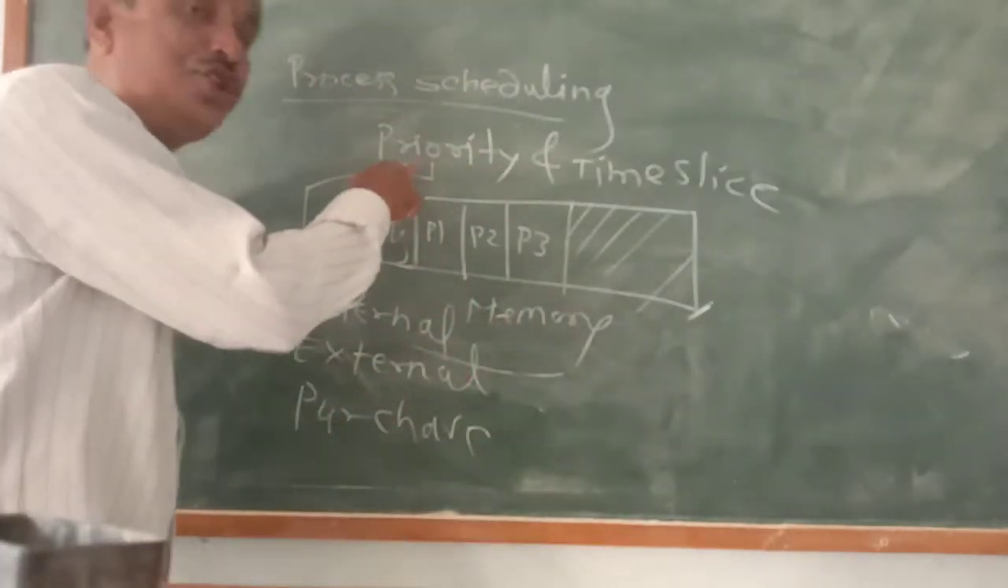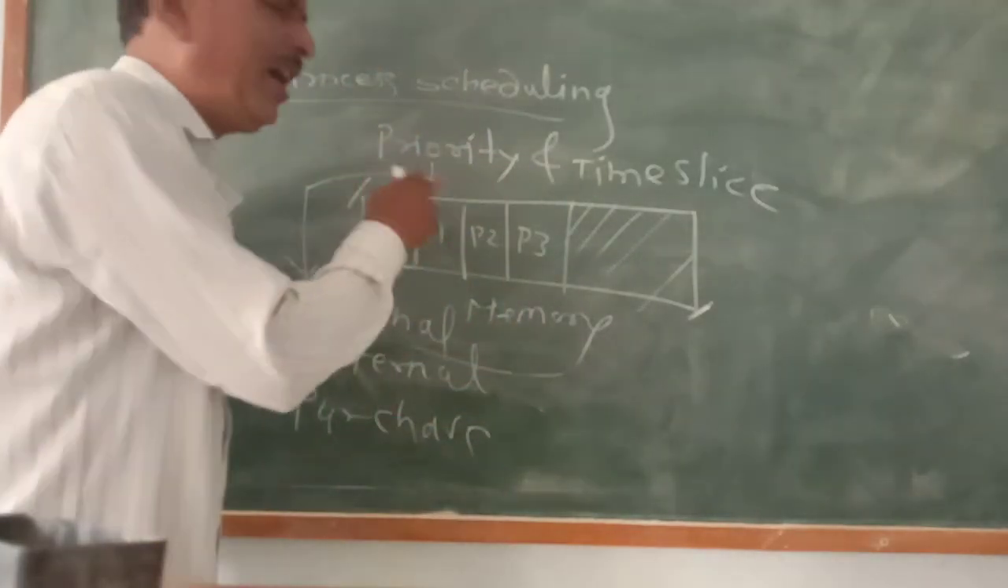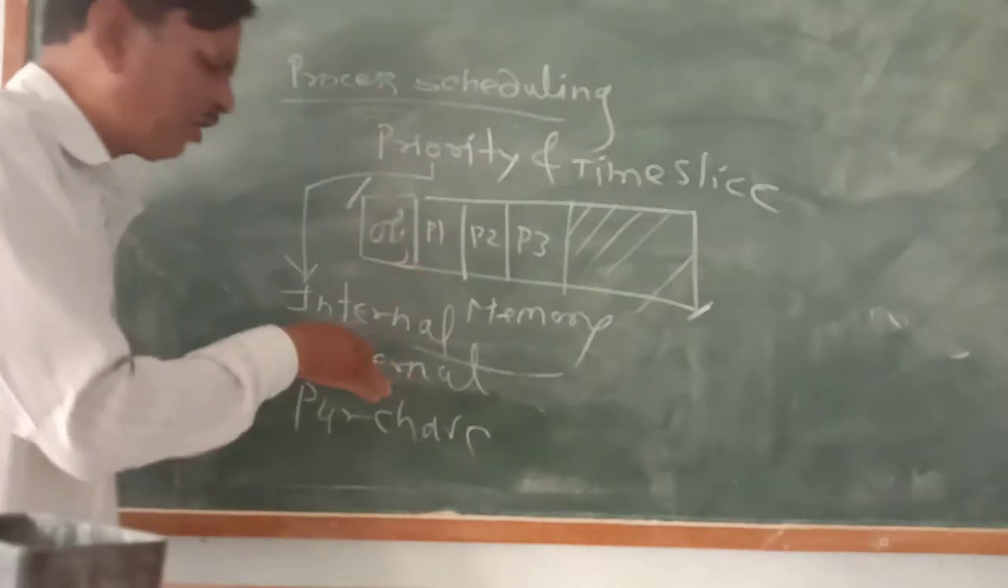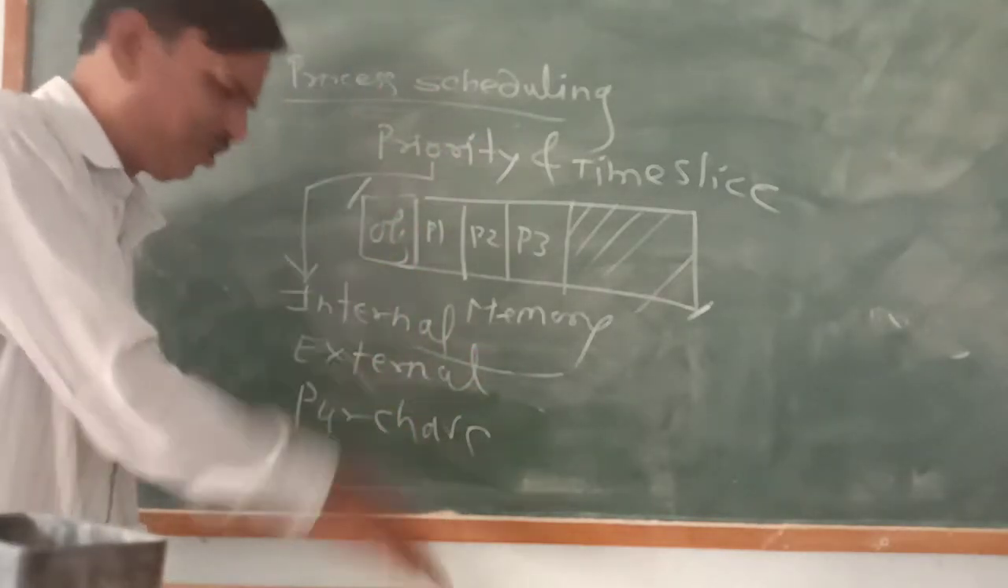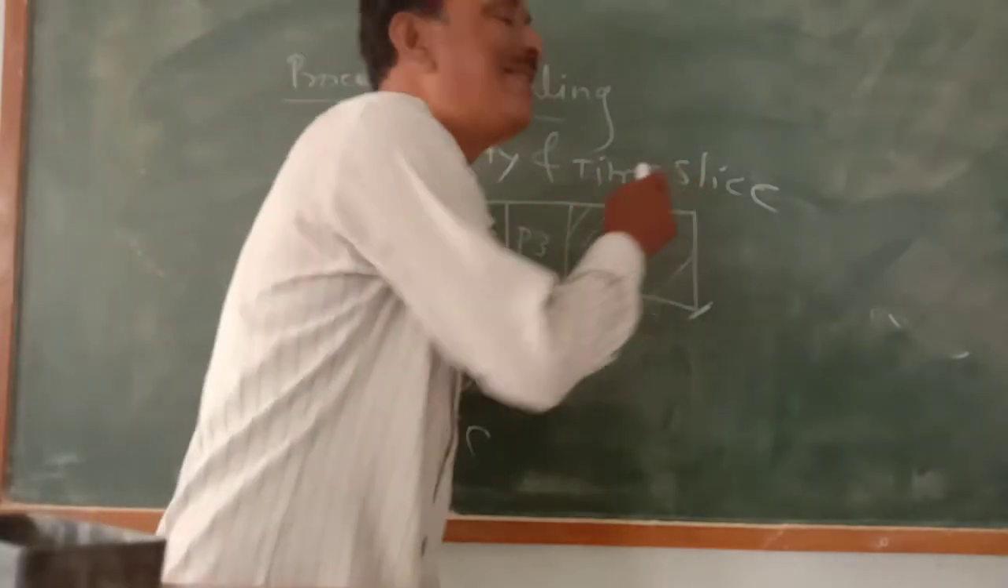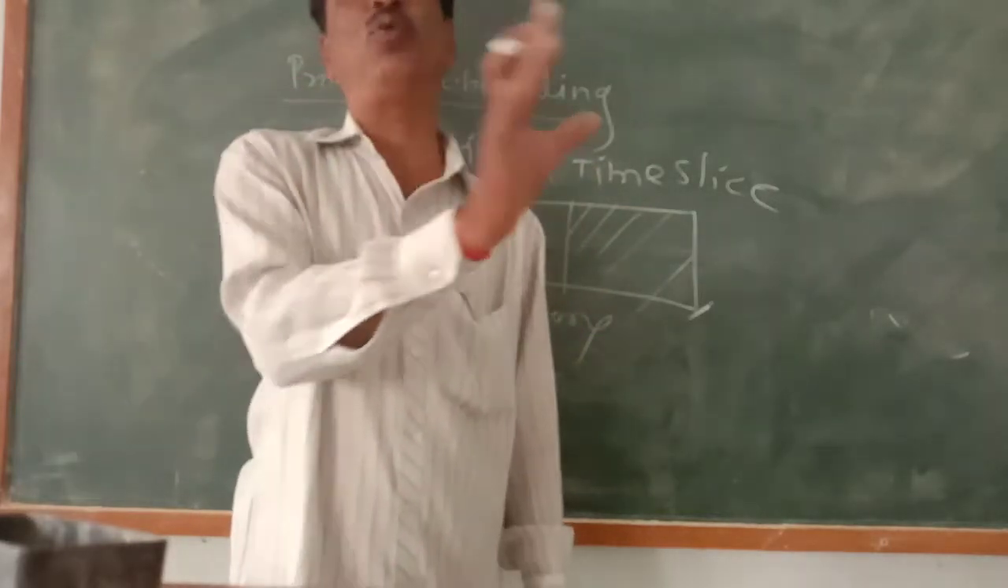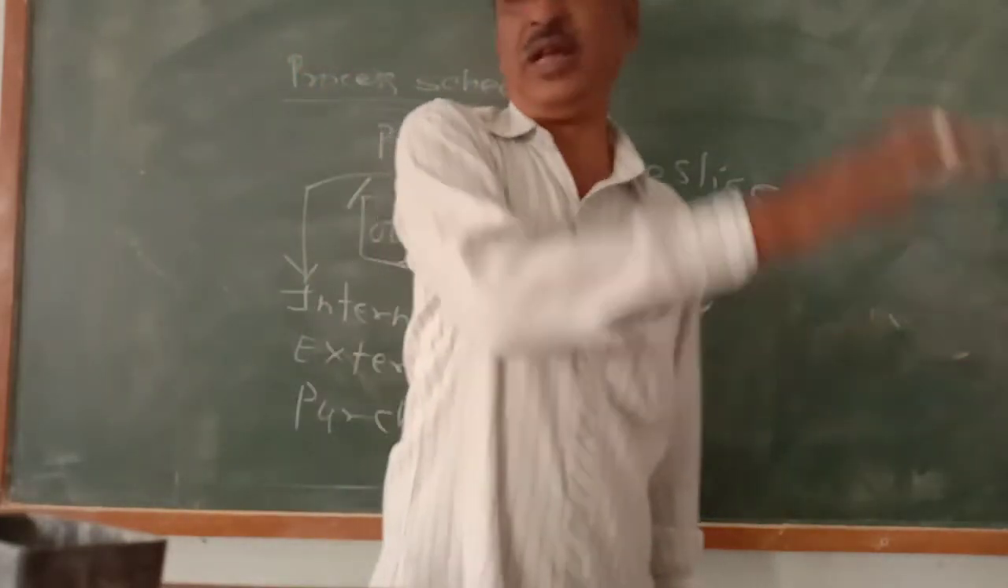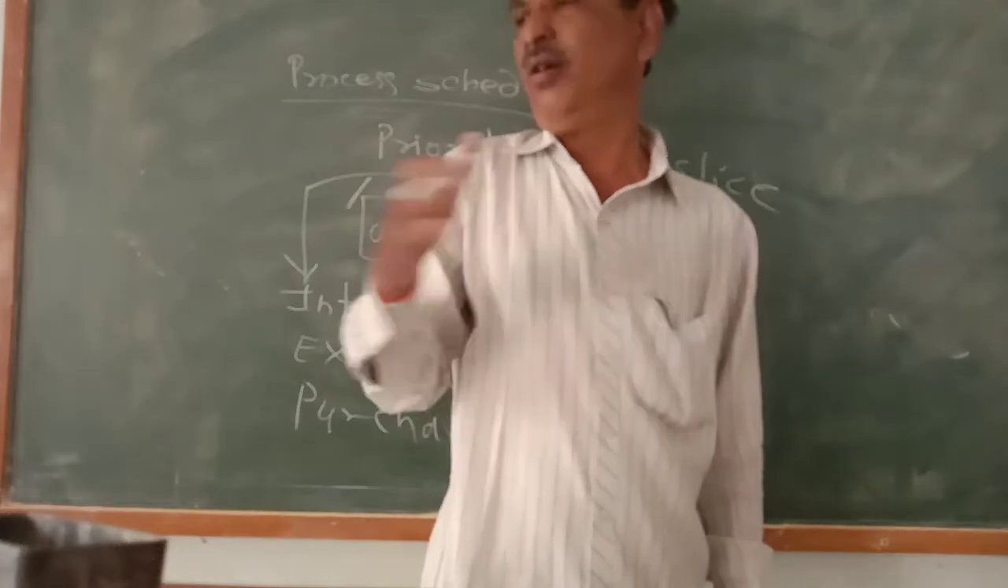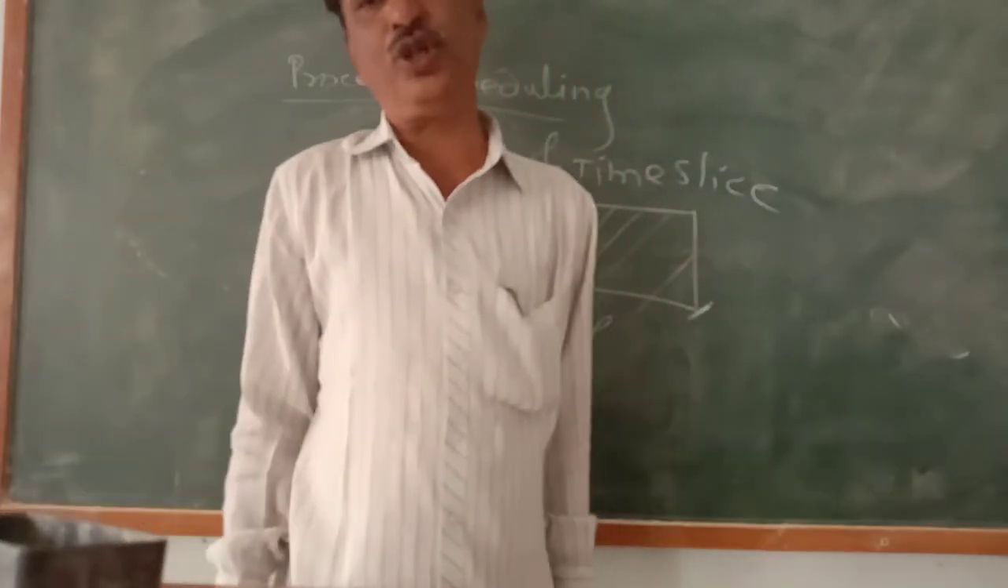Don't worry, notes will be given in PDF form. But some operating systems do not use priority at all, whether internal, external or purchase priority. They use time slice, that is, equal time to all processes. 2 minutes, 2 minutes, 2 minutes, again 2 minutes, till the process completely executes.